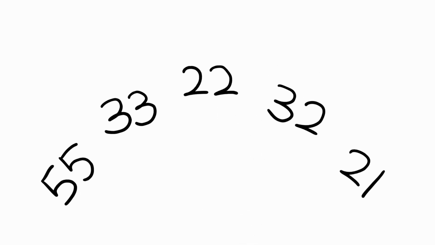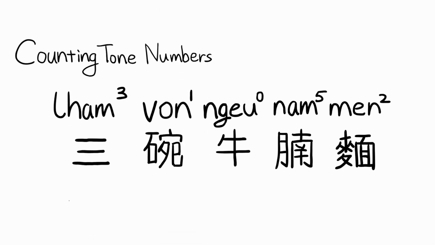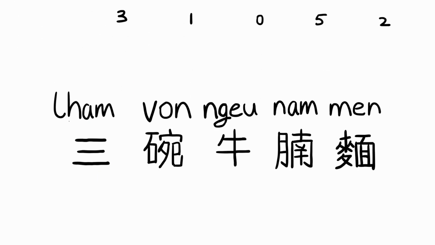But of course, our method of denoting tones isn't the only way to do so. I will briefly talk about alternate ways. The Hoisan counting tone numbers method by Eugene Chan. With his tone system, the number corresponds to the tone of the number itself. Hlam won geo na men. For example, 3, hlam, is written with a 3. 5 is the only exception, which represents the lowest tone.